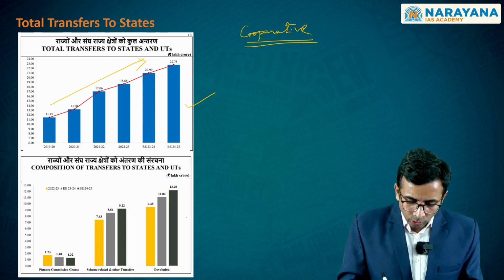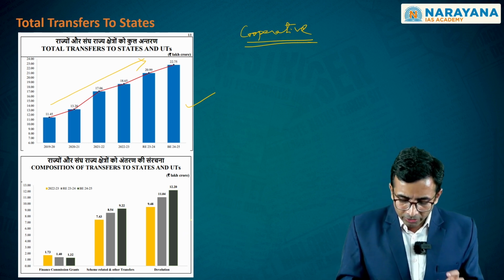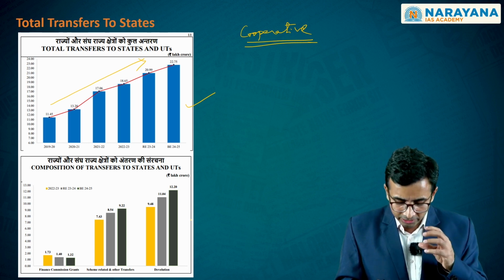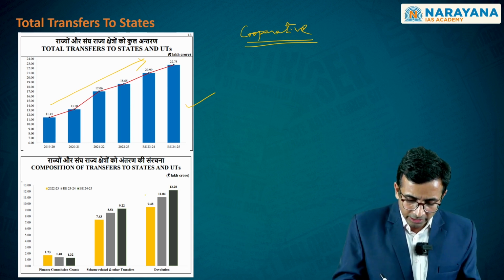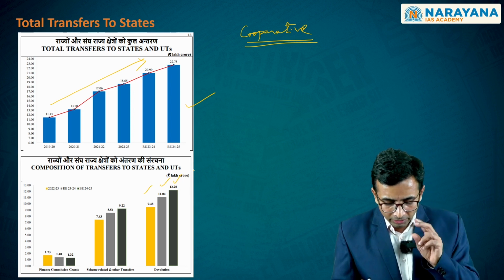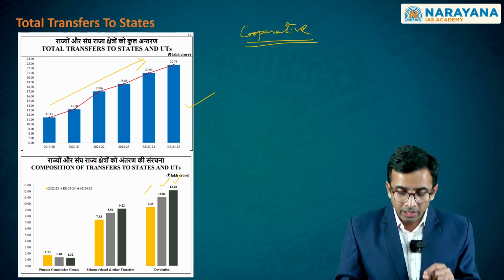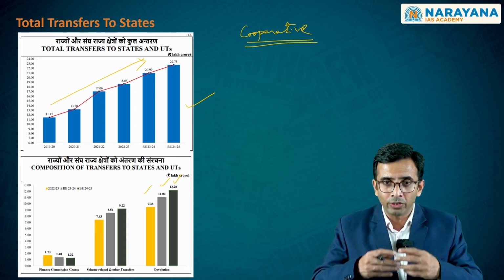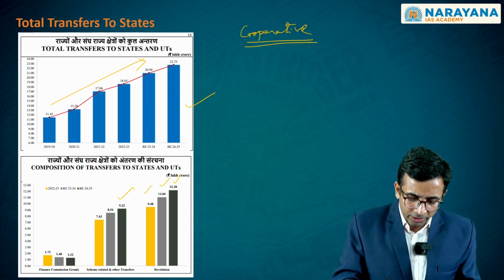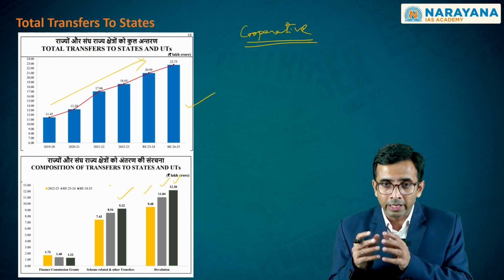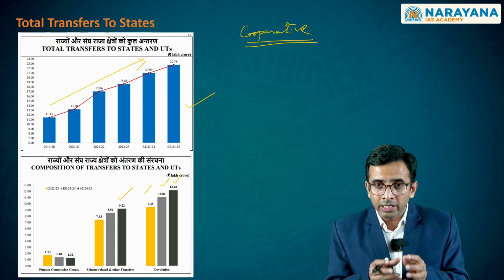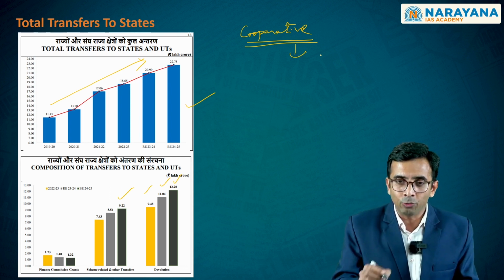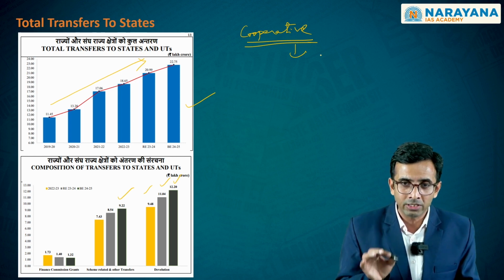Second, as you clearly see in this particular picture, the devolution of taxes towards the states year on year is increasing clearly. And number 3, as you see in this picture again, because of the centrally sponsored scheme, the state governments have been endowed with more and more responsibility, because of which the transfers are also increasing. So you clearly see in this the functioning of the cooperative federalism as this budget statement was indicating.